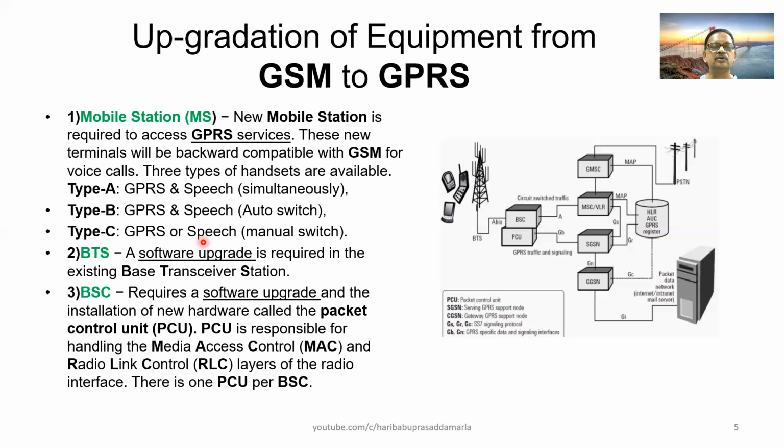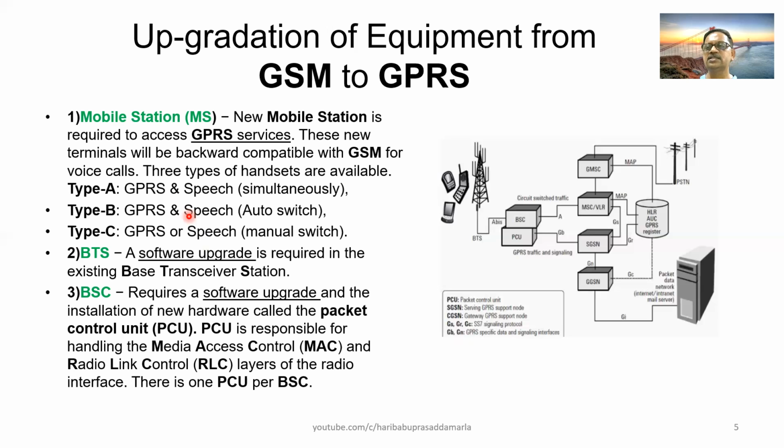So you have to switch to the voice network. Either it will work for GPRS or it will work for speech. Both are simultaneously not possible. In this auto switch GPRS bar speech, generally the network is designed in such a way that the speech will have precedence over data.